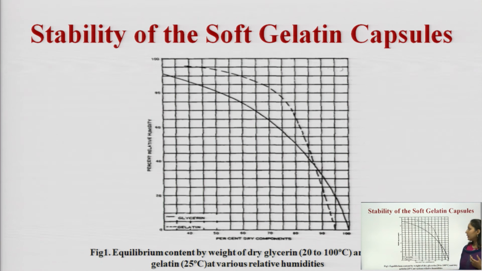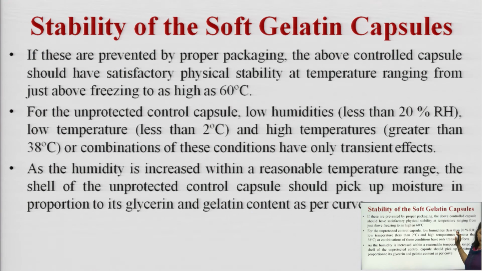This is the curve, with percent relative humidity here and percent dry components here, showing the equilibrium content by weight of dry glycerin and dry gelatin at various relative humidity conditions. This line is glycerin and this is the gelatin line. From the graph we understand that if we change the humidity condition, there is a variation in the concentration of glycerin as well as gelatin.